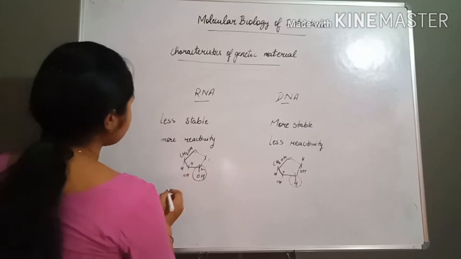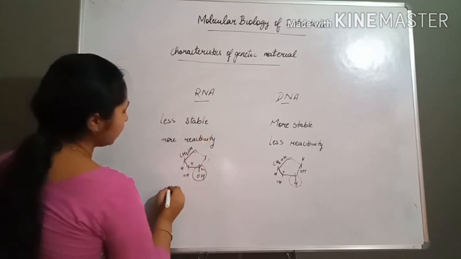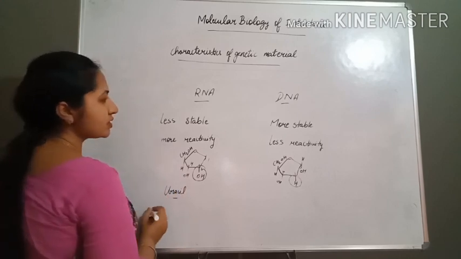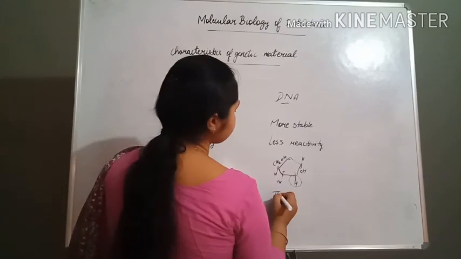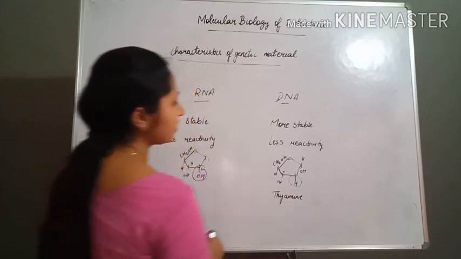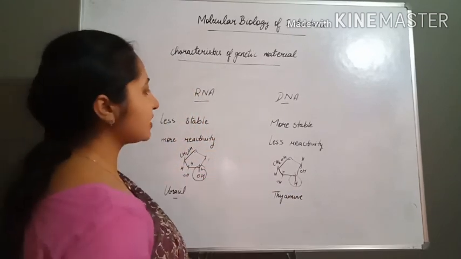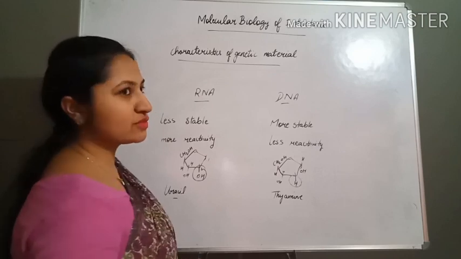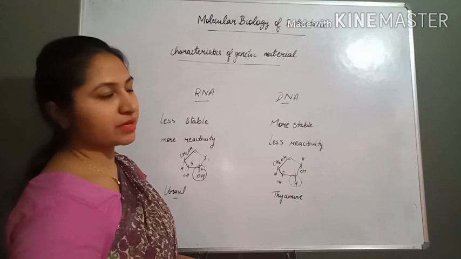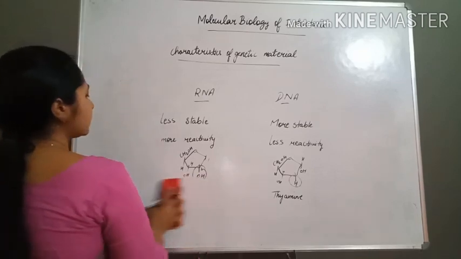Now next, RNA contains uracil, and DNA contains thymine base. Thymine is present as the nitrogenous base in case of DNA, but in case of RNA, uracil is present.